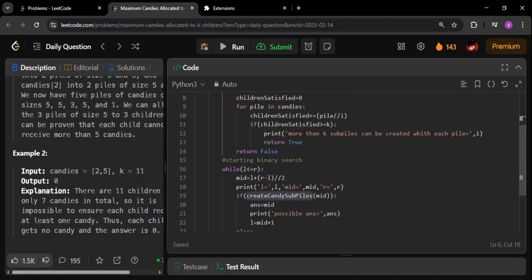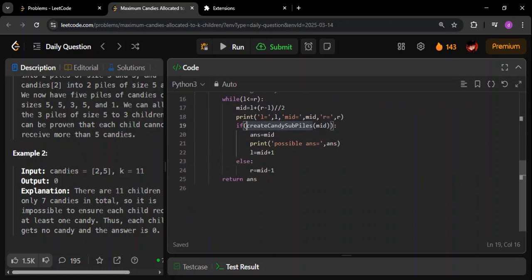Now, whenever this function returns true, we'll store that as the possible answer. Then we'll try to see if an even bigger number of candies can be given to the children or not. So how to ensure that? We'll shift our search space to mid plus one. The next start, that is the left of the search, will now be mid plus one, and we'll proceed with the same right. As simple as that.